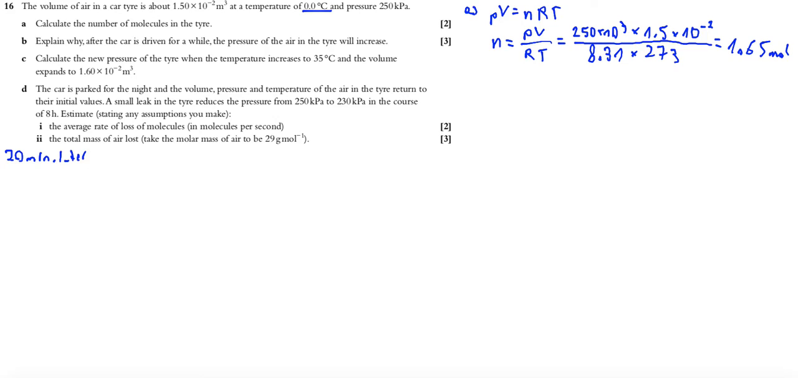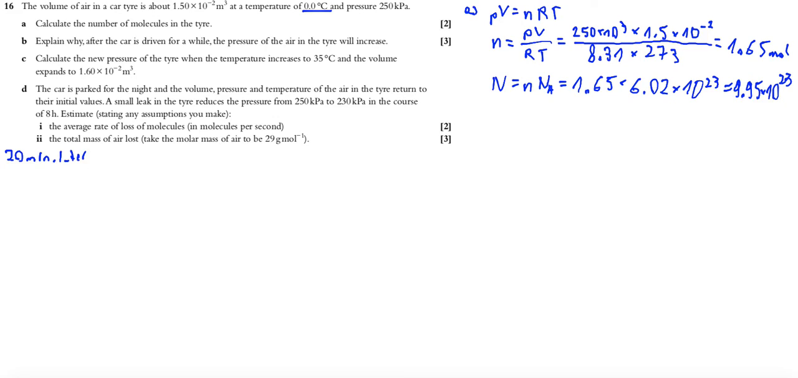And remember, 1 mole contains the Avogadro number of molecules, so you have to multiply the number of moles, 1.65, times the Avogadro number, which is 6.02 times 10 to the power of 23. I have 9.95, because I've used the exact number, so 9.95 times 10 to the power of 23 molecules.